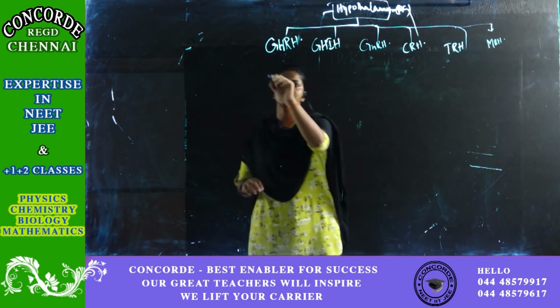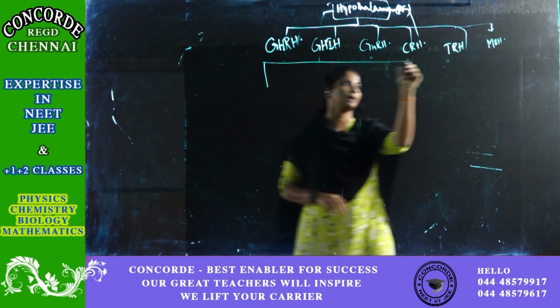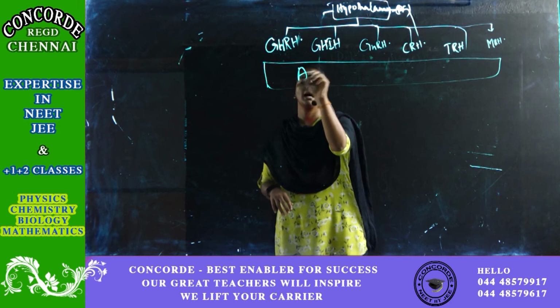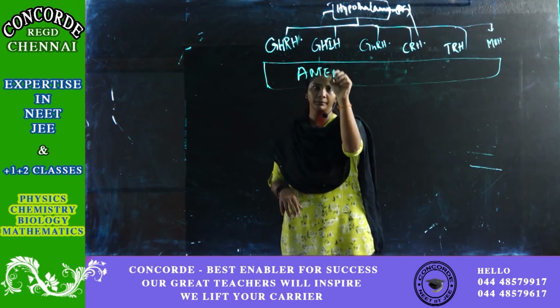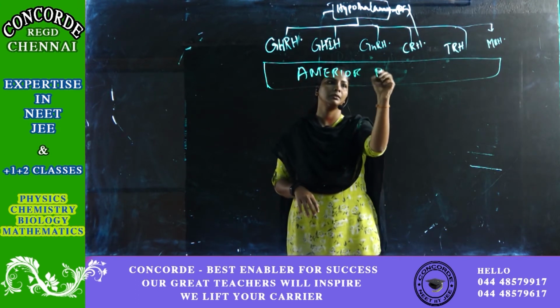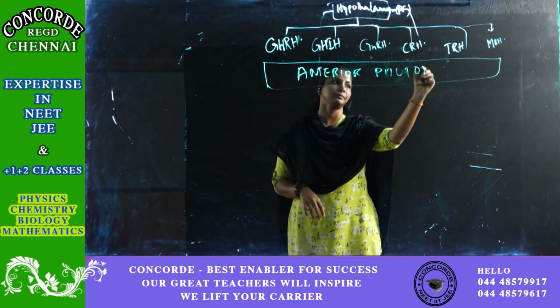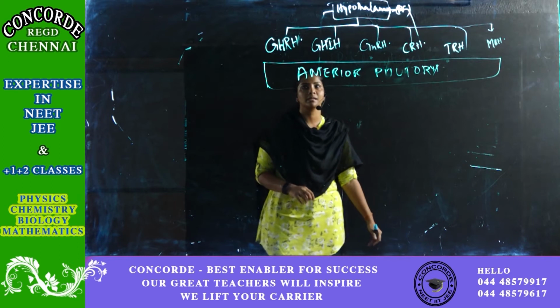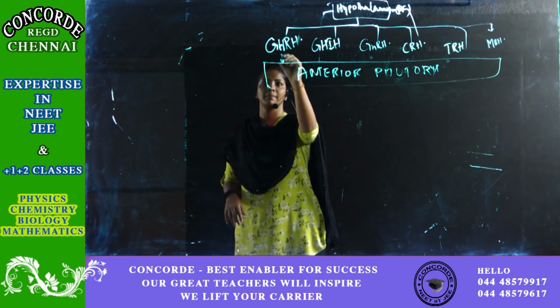So this is directly going to go and hit your anterior pituitary. Let's see how this is impacting.